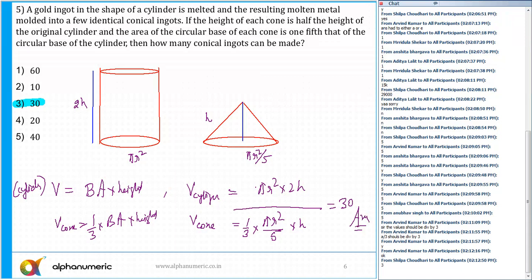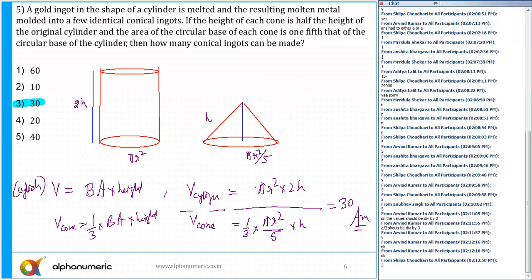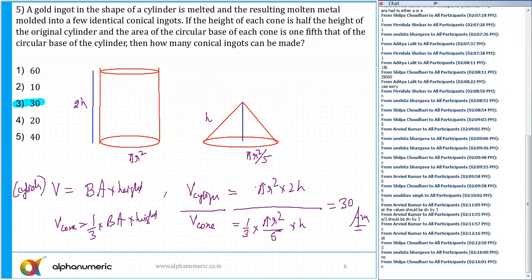So any doubt? Now tell me, was it a difficult question? No. Silpa, Arvind, no. So you can also rate this as a D. This is not something which is new. Most of you have done such type of question, a lot of questions in the class.